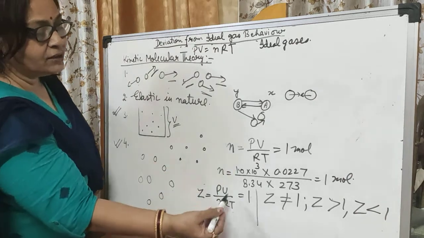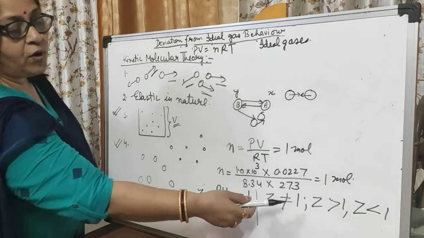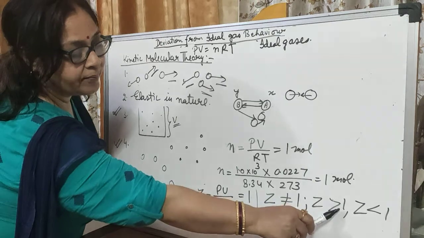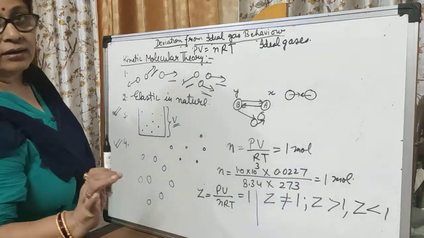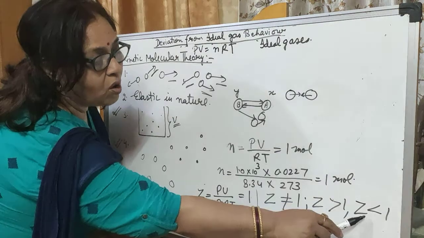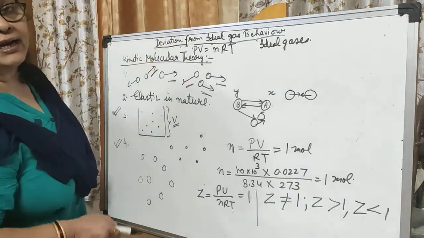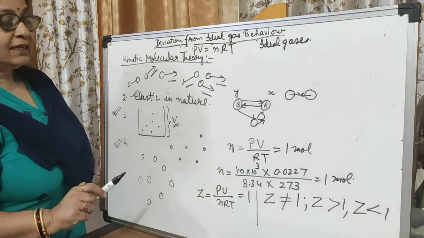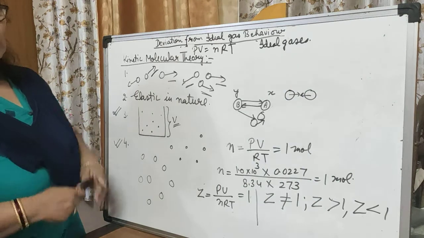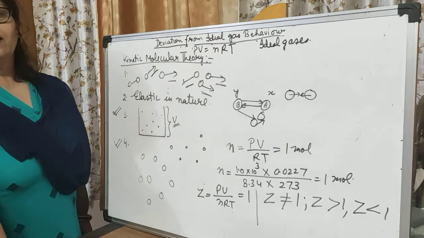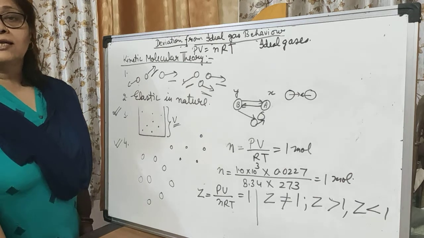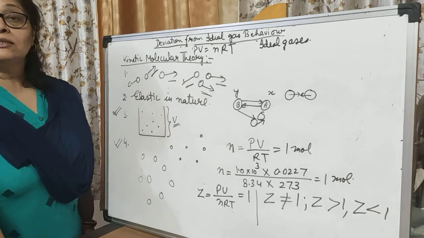But if the value is not equal to 1, then either Z is greater than 1 or Z is less than 1. Depending on these values, we say it shows positive deviation or negative deviation from ideal behavior. Is it clear? So this is our kinetic molecular theory. In real life we know that there is no ideal gas. All the gases are always real gases.